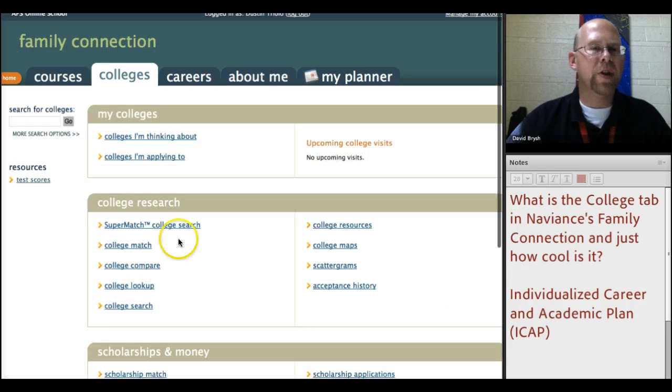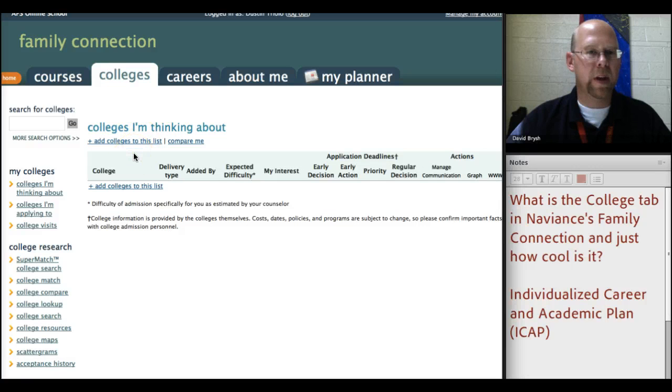So back at our home page here in the Colleges tab, I wanted to also show you a little bit about colleges I'm thinking about and applying to. They're both very similar, so let's talk about colleges I'm thinking about first. What you want to do here is throughout your 4 years in high school, you want to be adding colleges to this list so that by the time you're a senior, you have a list of colleges that you've already kind of done some research on. You've maybe compared them using the Supermatch college thing that we just looked at, and you found some colleges that you're really interested in pursuing.